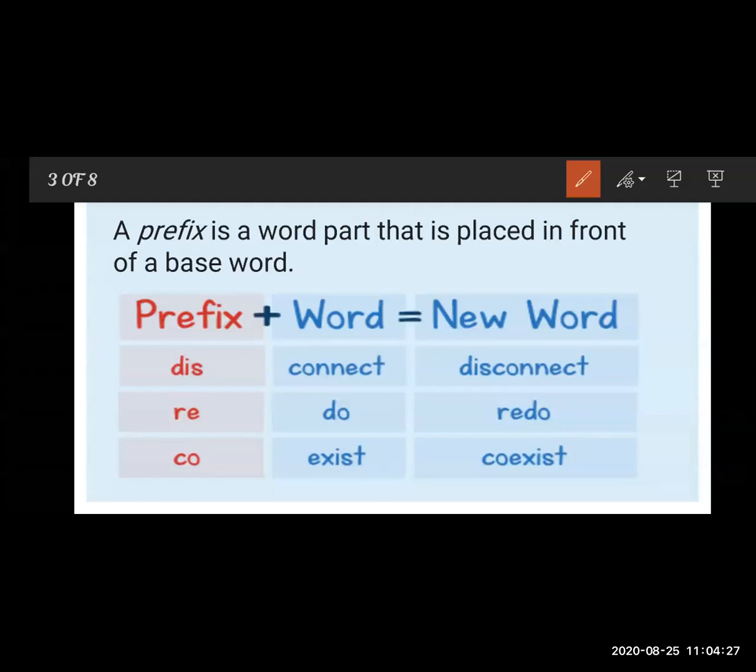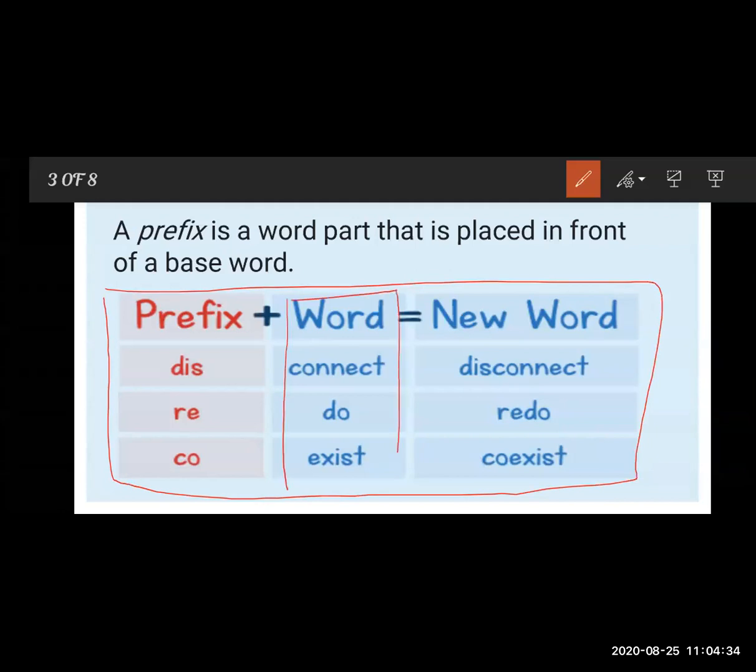See, some words are here in this example. Here are the base words, here are the prefixes, and here are the new words. The first one, the base word is connect, and we added dis to connect as a prefix.